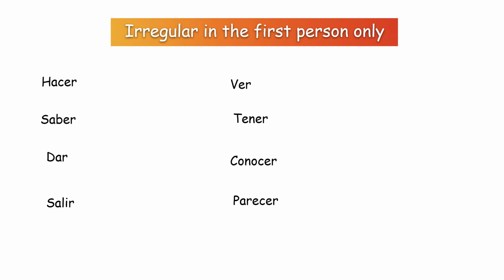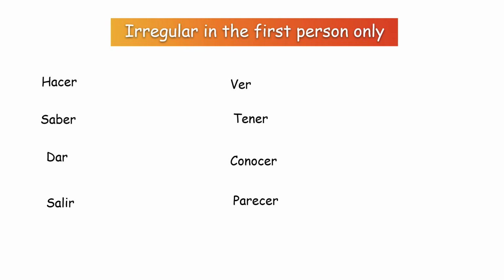As I mentioned earlier, along with the stem changing verbs, we have a second group of irregular verbs, but these are irregular in the first person only, and after that, save some exceptions like the verb tener, they follow the same pattern as regular verbs.